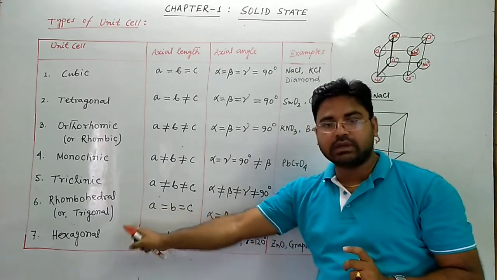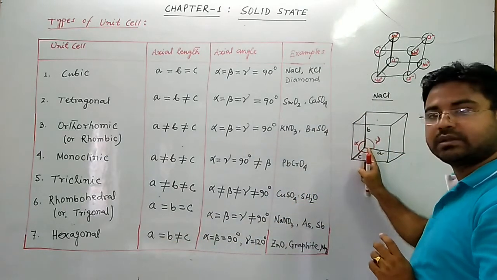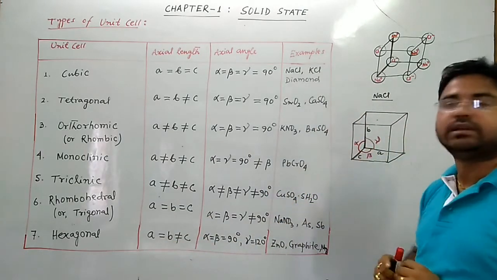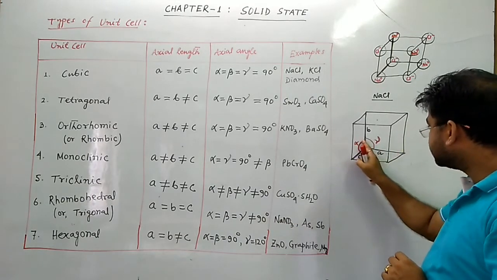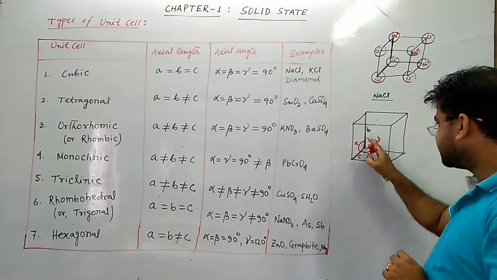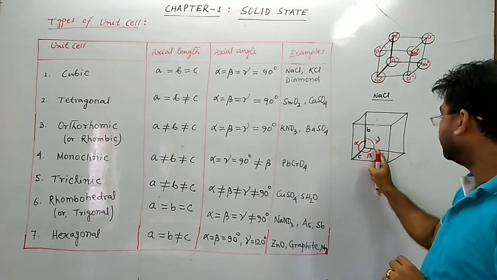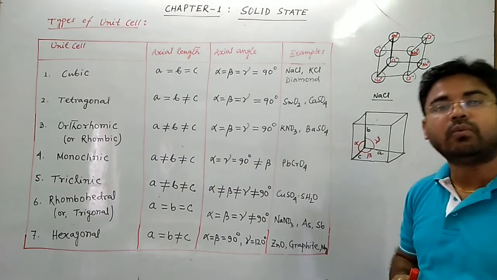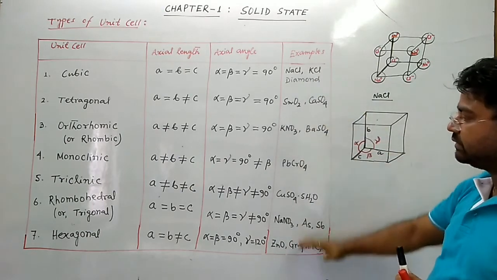And in a hexagonal unit cell, the lengths of A and B are the same, but the length of C is different. Whereas for the angles, this is the alpha angle, this is the beta angle, and these alpha and beta angles are 90 degrees, whereas this gamma angle is 120 degrees. Some examples are also given here.